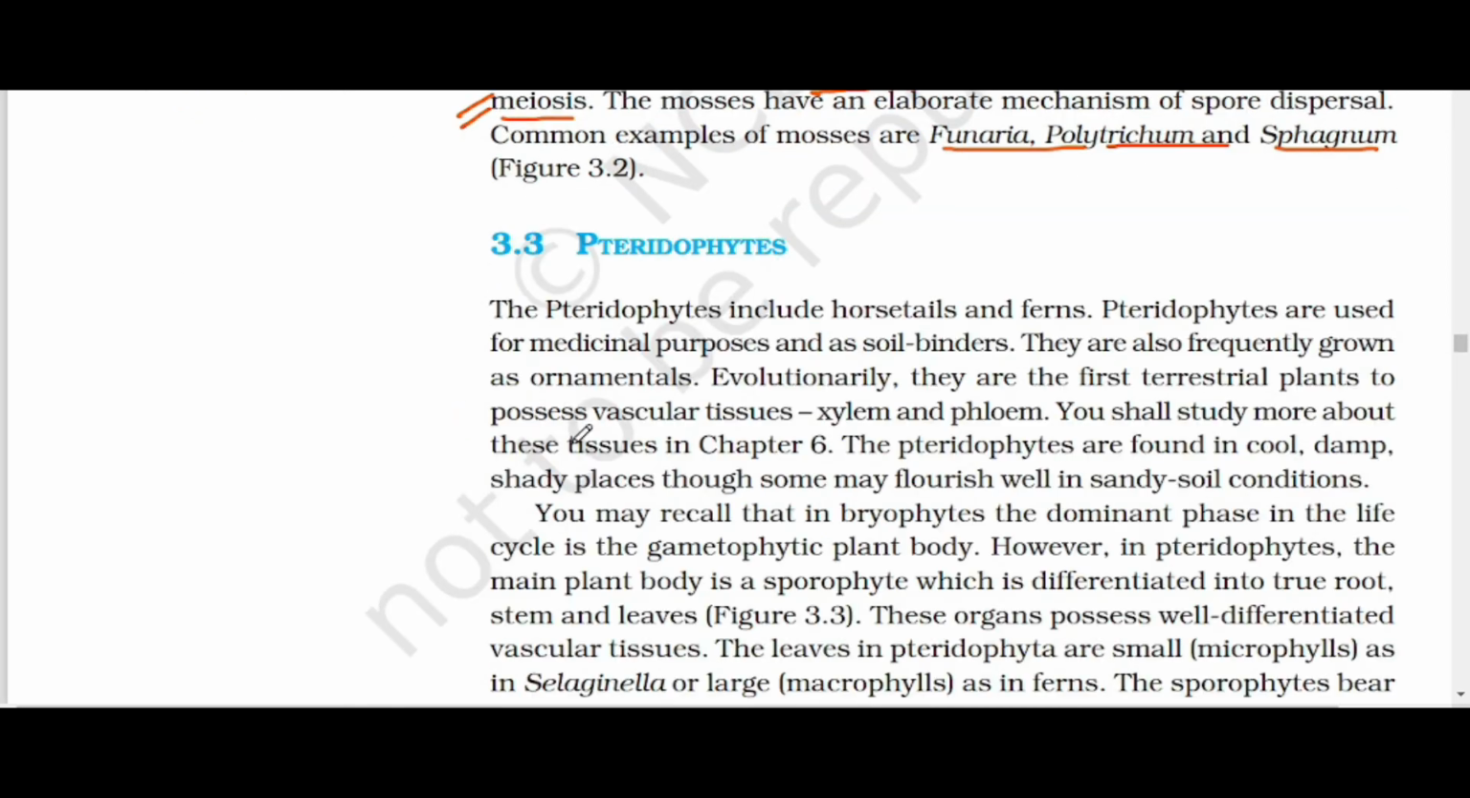Now our second topic is pteridophytes. We will talk about pteridophytes in our next video.